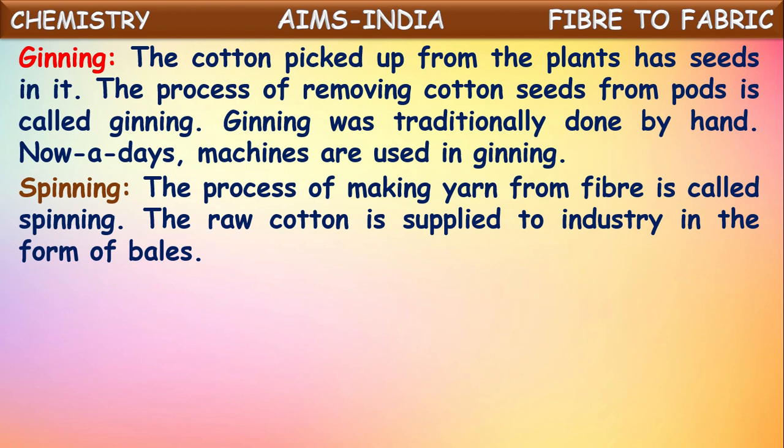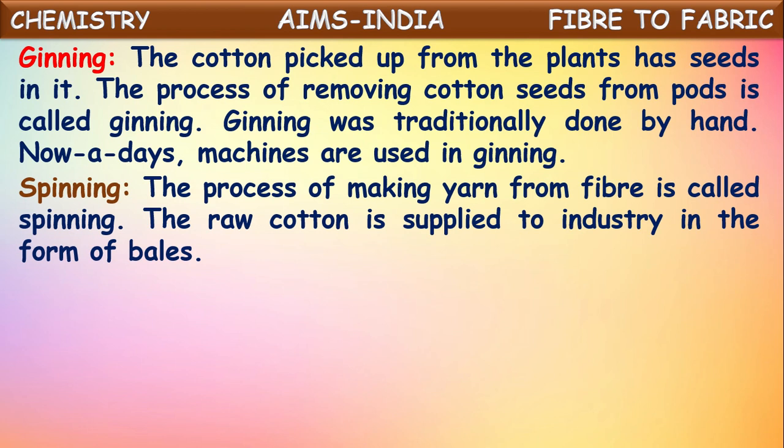Next, spinning. The process of making yarn from fiber is called spinning. The fiber collected from the cotton balls is spun and converted into yarn.